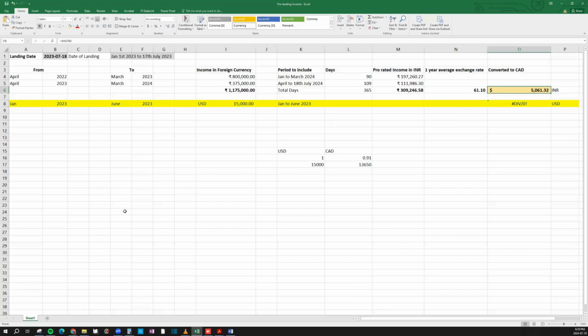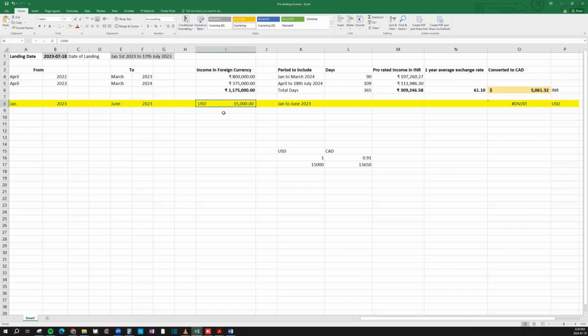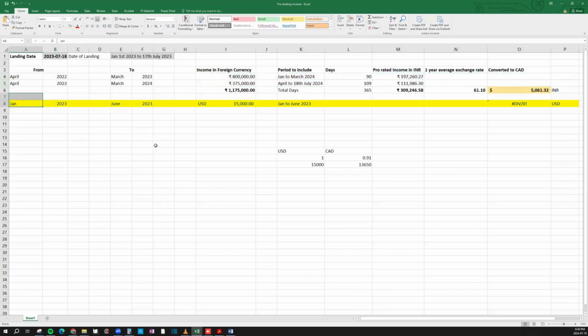So again, let's do another similar example for, say, a person who was in the US and he came down, and the landing date in this case was the same. But the person only made money from January to June. They left their job in June and now they are here permanently. We're assuming that they made 15,000 USD from Jan to June 2023, which is what we'll include. In this case, we are not doing any proration because they don't have different financial years. They have the same financial year as Canada, Jan to December.